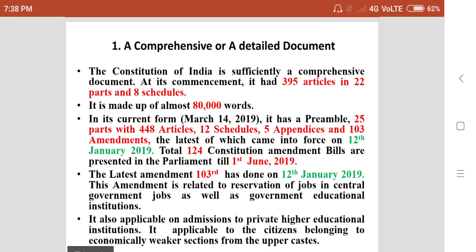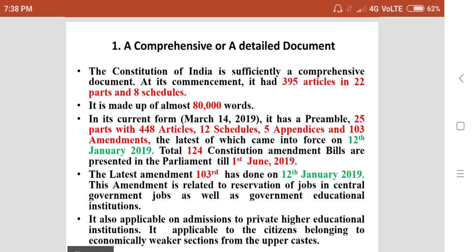First one, a comprehensive or detailed document. The Constitution of India is sufficiently a comprehensive document. At its commencement, it had 395 articles in 22 parts and 8 schedules. It is made up of almost 80,000 words. In its current form, as on March 14th, 2019, it has a preamble,